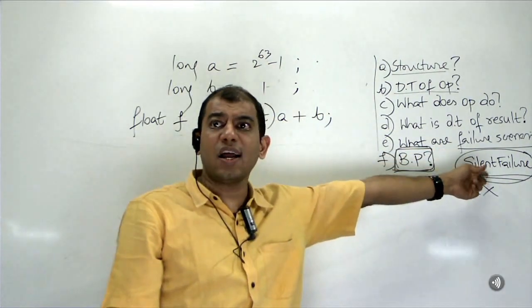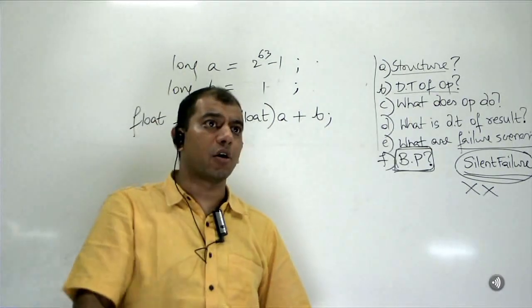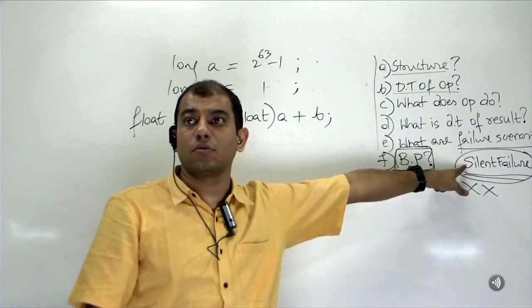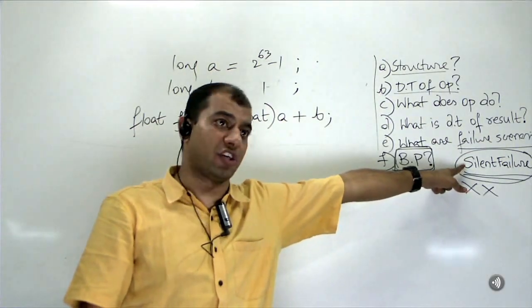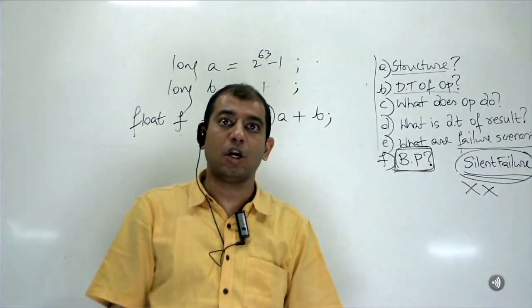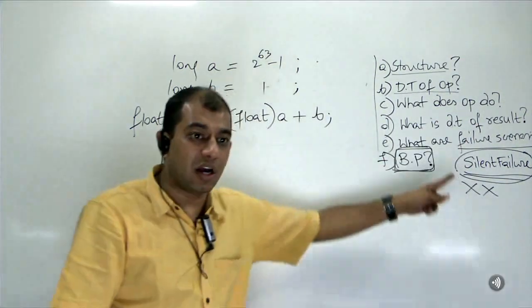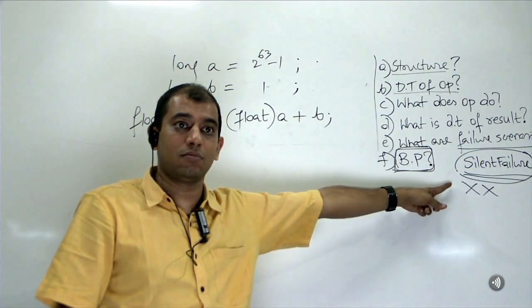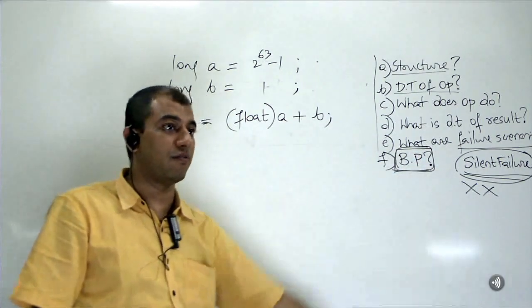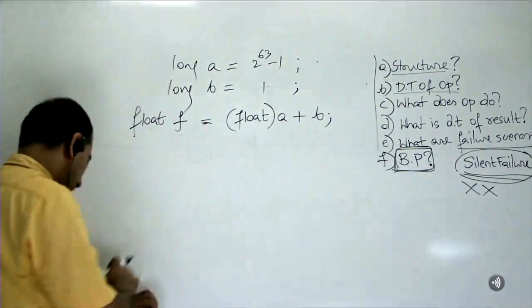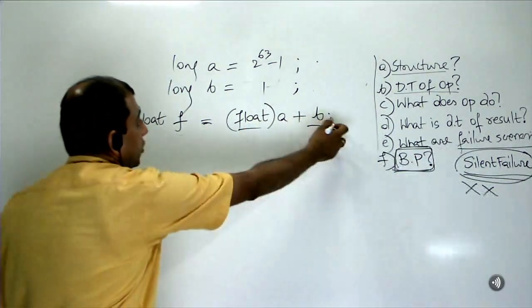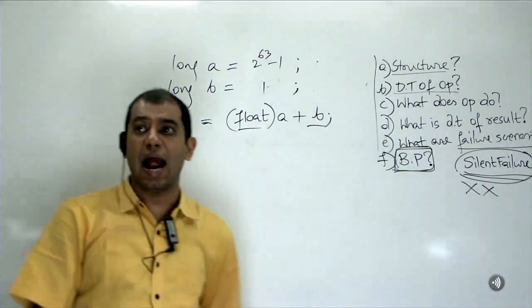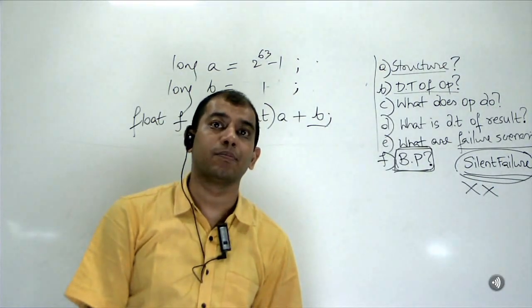because there is the problem with plus, there is a silent failure. If the failure was not silent, if it was an explosion, your program crashed, it was okay. The bigger failures are the failures that don't make any sound. You understand? That's the dangerous failure. So that's why the best practice is to promote one of the operands to a bigger data type and then add. Are you with me?